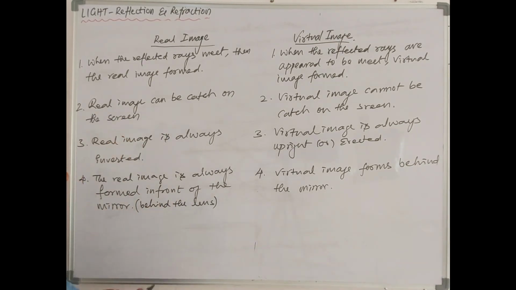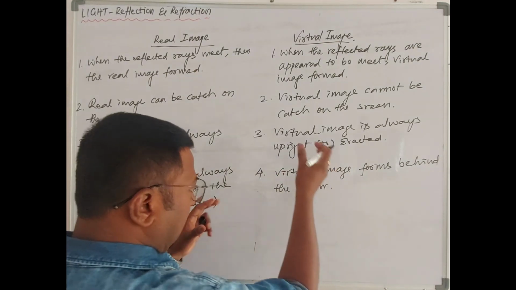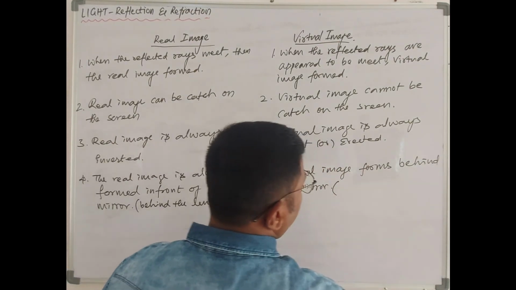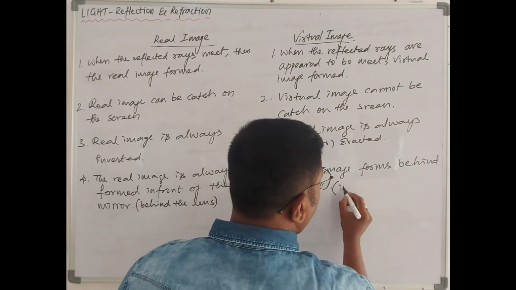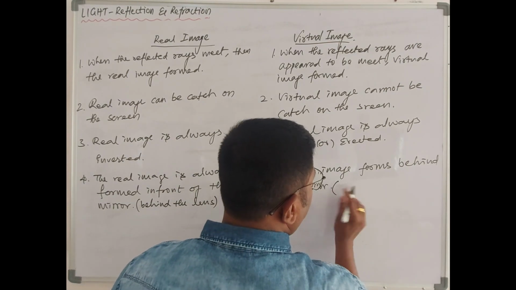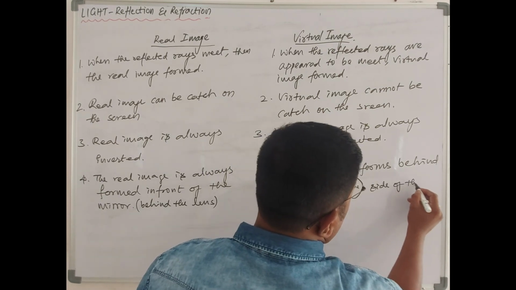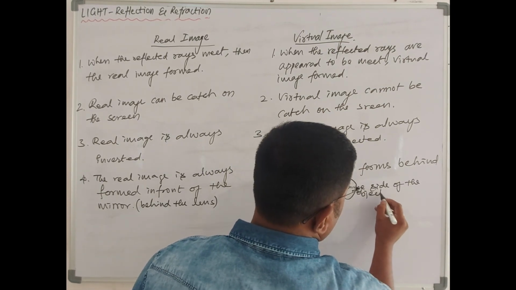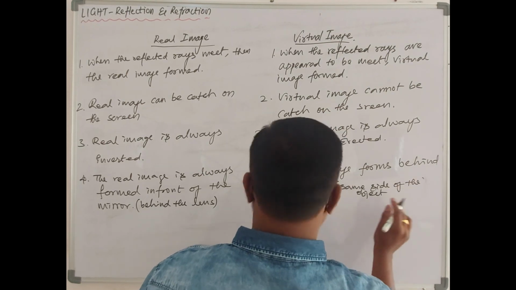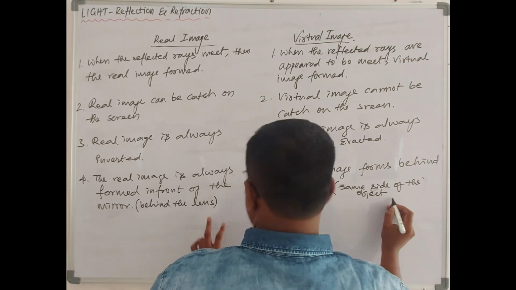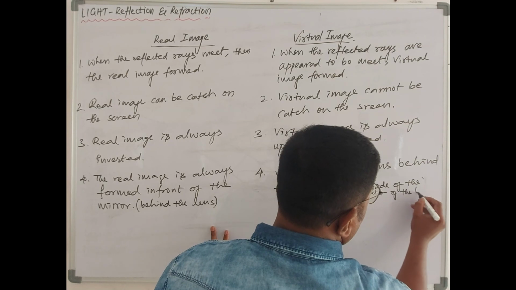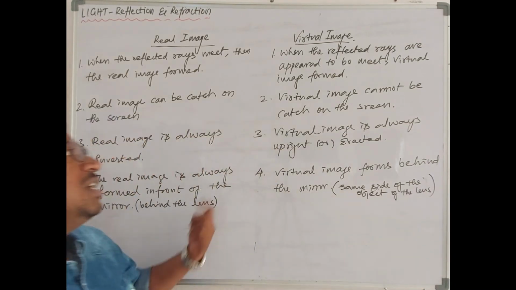If you take the virtual image in case of a lens, it forms on the same side of the object. So let us see how it